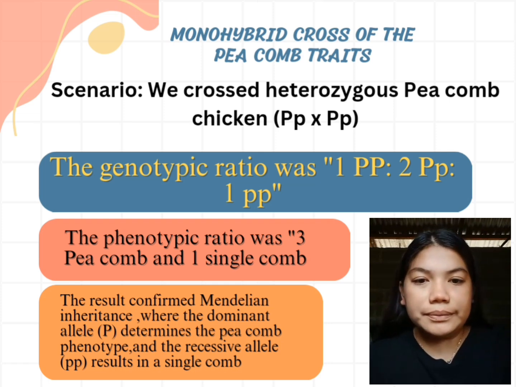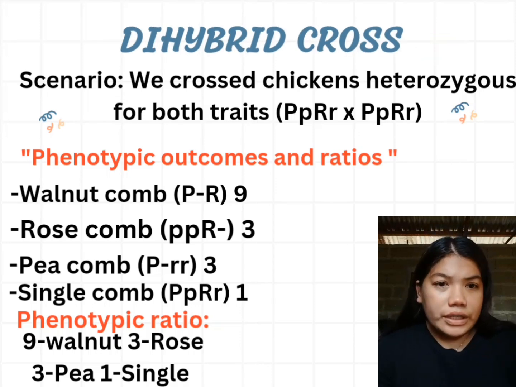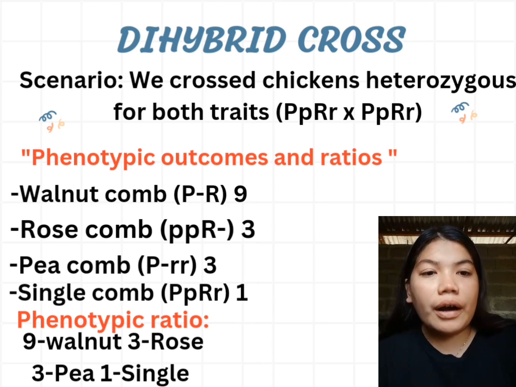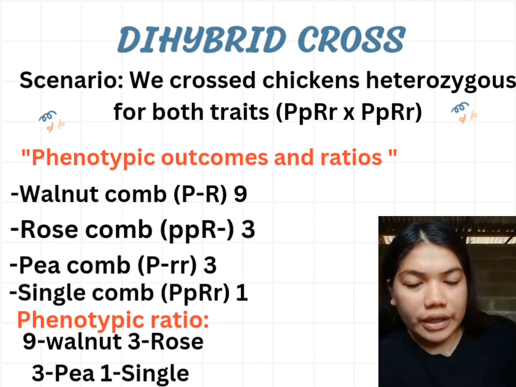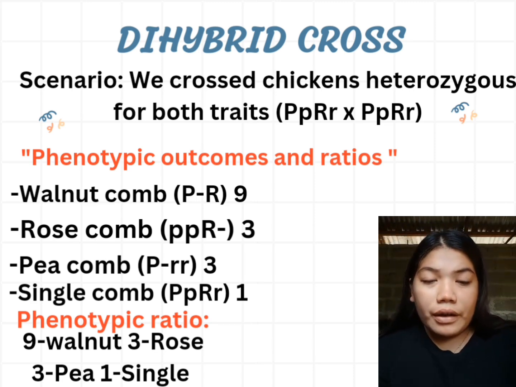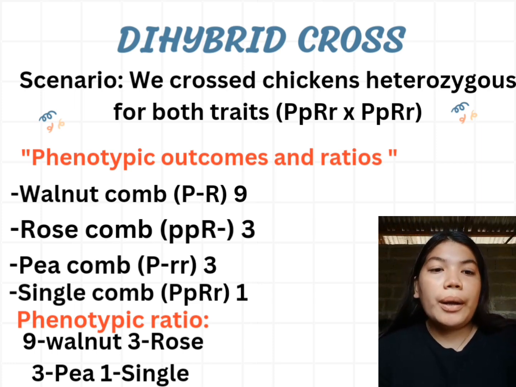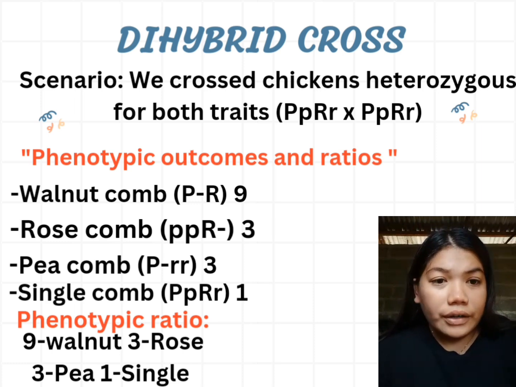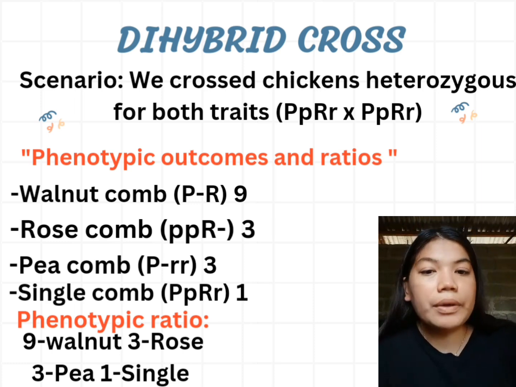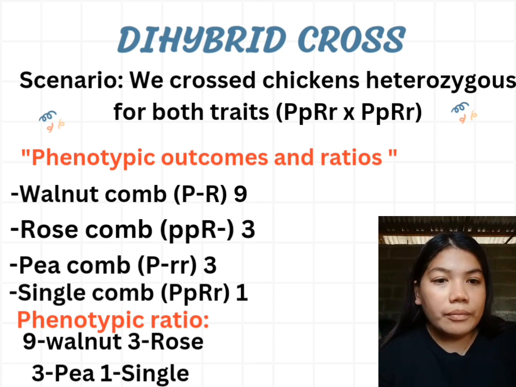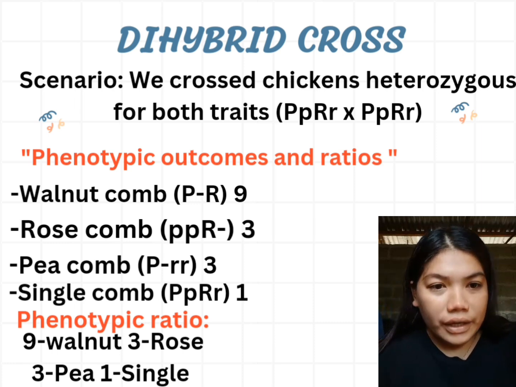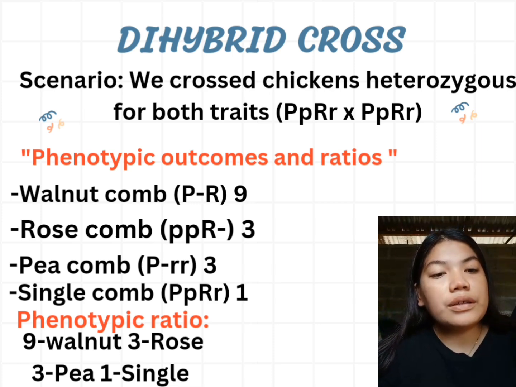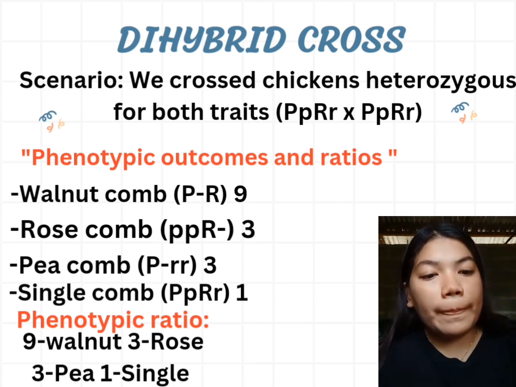Moving to the dihybrid cross, we analyzed the interaction between the Pea-comb P and the Rose-comb R genes. We crossed chickens heterozygous for both traits, PpRr times PpRr. Phenotypic outcomes and ratios: Walnut comb, P_R_, 9; Rose comb, ppR_, 3; Pea comb, P_rr, 3; and single comb, pprr, 1.